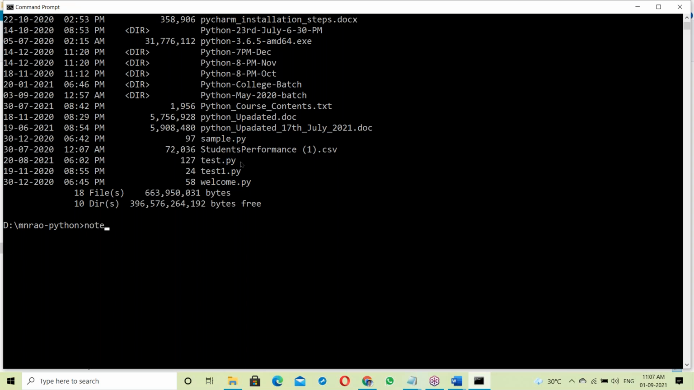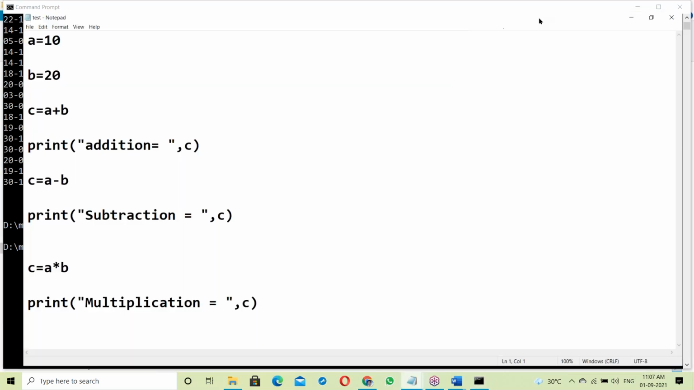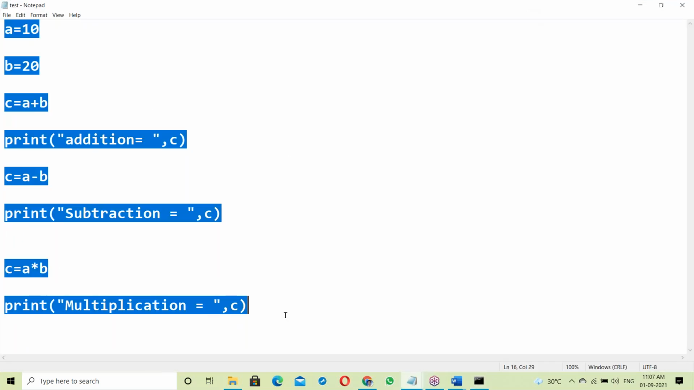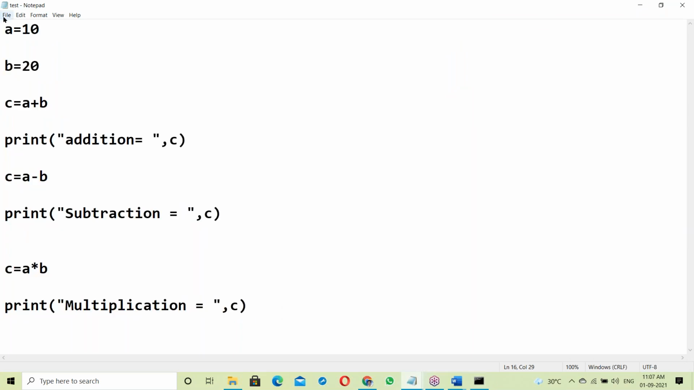Open test.py in notepad. Yes, this is a Python script, right? See how it's working. A equal to 10, B equal to 20, C equal to A plus B, addition, displaying the C value. Next C equal to A minus B, subtraction, multiplication, all this. Save.